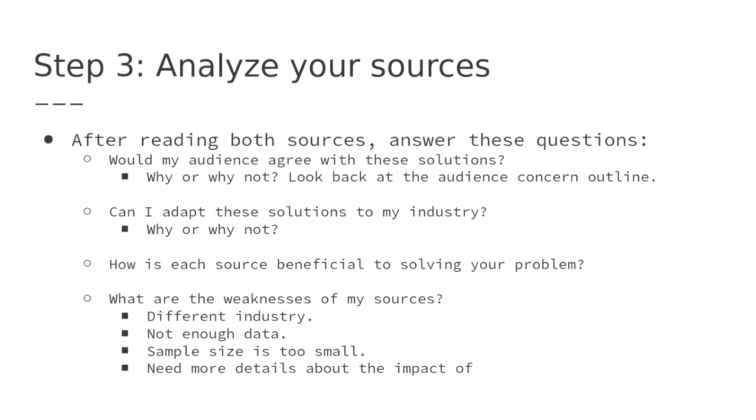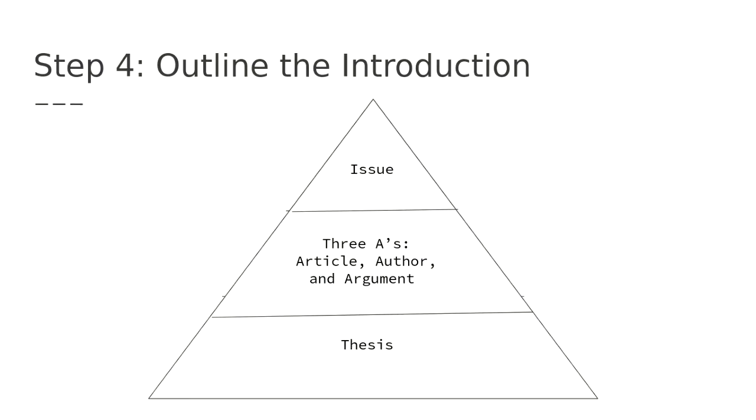And then finally, what are the weaknesses of my sources? It's from a different industry. There's not enough data just yet in this essay. Sample size is too small. Maybe they've only talked to 5 people rather than 10,000. Need more details about the impact of the solution. We don't know how well it takes out carbon emissions. We don't know how much it reduces methane gas, right? So what you should do is look for the most detailed sources so you can find the best work that will help you prove your point and show that your solutions are credible and logical. So you need to do this part on your own, write those down. Then we can think about the outline, right?